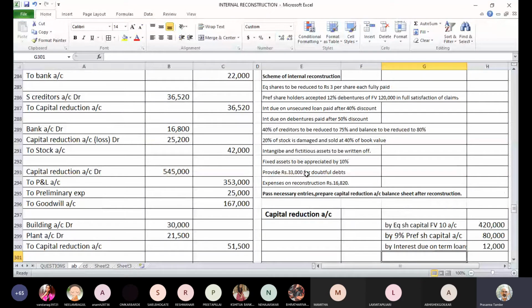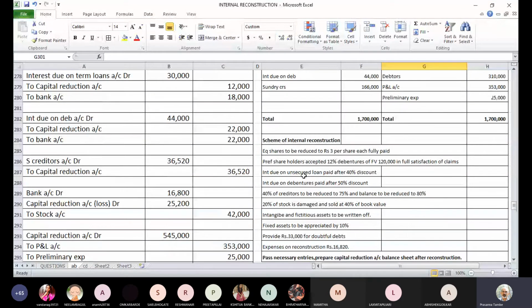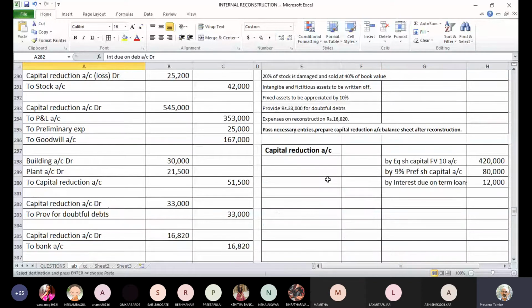Then interest on debenture related adjustment, we have credited capital reduction account by 22,000. So by interest on debentures, is credited.